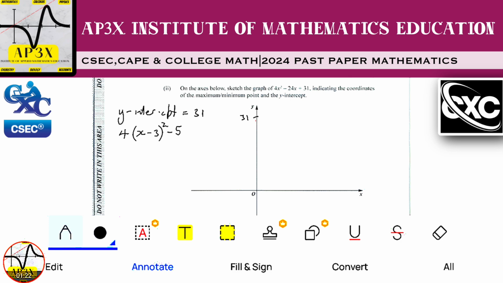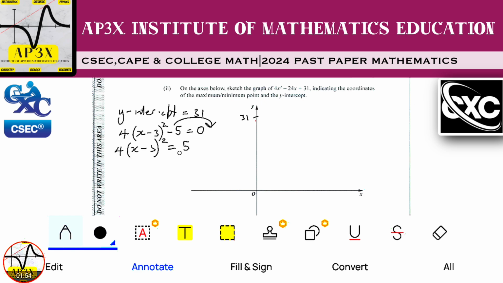Now, as I said before, I want to use all the work that I've already done. I'm just going to go ahead and equate the equation to 0 and solve this equation. Remember, that's what we're looking for, the x-intercept. So we're looking at what point did it cross the x-axis. To do this, we have to carry the 5 over here. We're going to end up with 4 open bracket x minus 3 all squared, and that's going to be equal to positive 5.